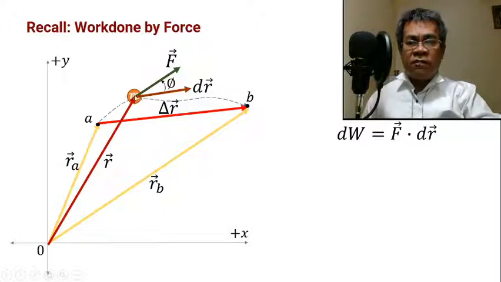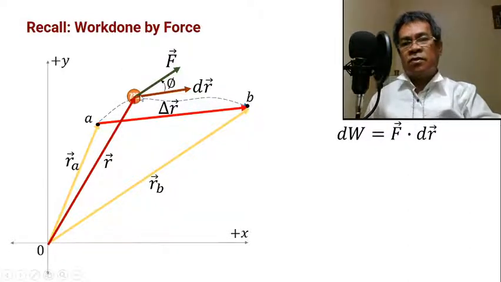Therefore, at any point along the travel, we have the force acting on this particle, and we have the infinitesimal displacement dr representing the position at any point. RA is the location of the particle at point A, and RB is the location of the particle at point B. But r represents any position along the travel.